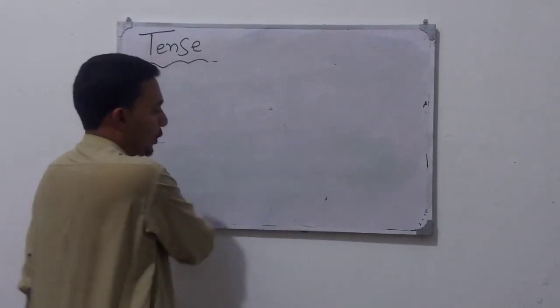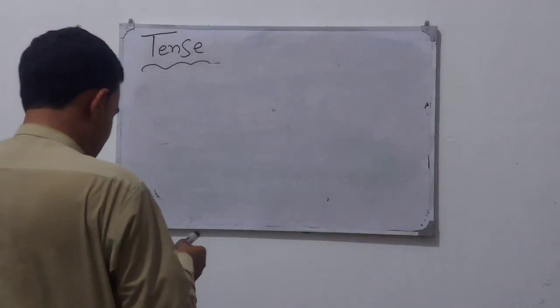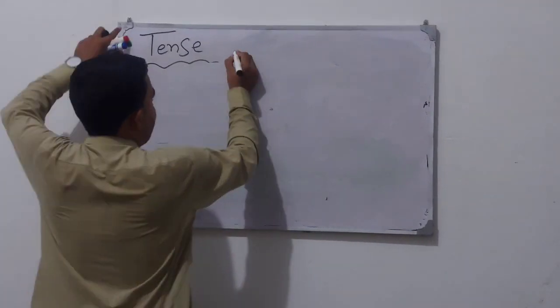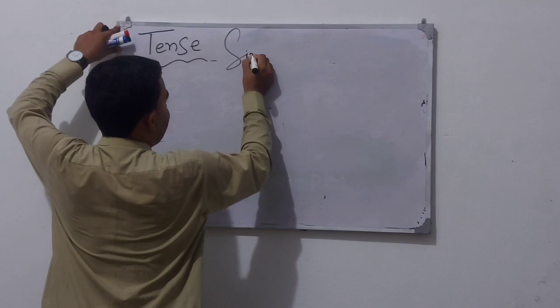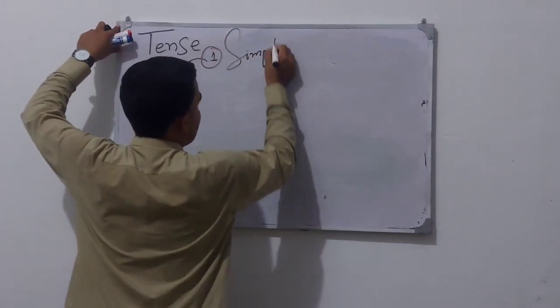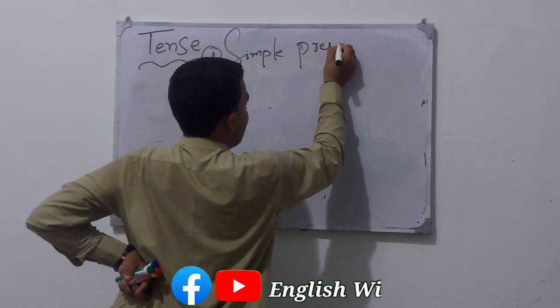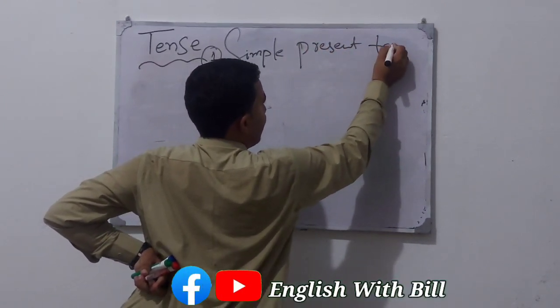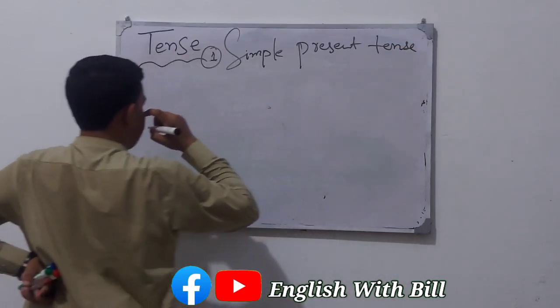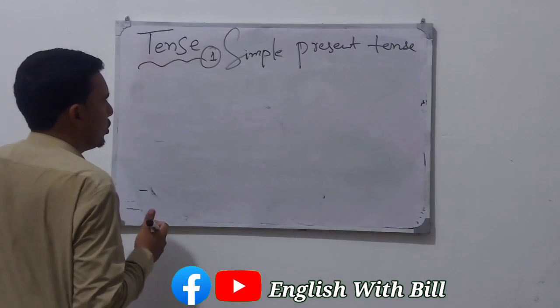So let's start with present simple tense. Number 1, simple present tense, or we can say present simple tense or simple present tense, both are the same.